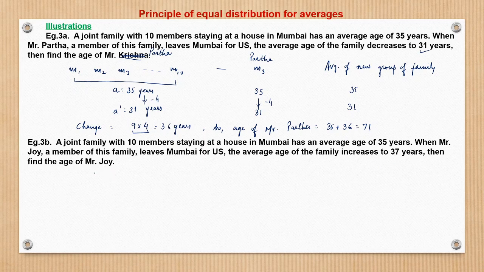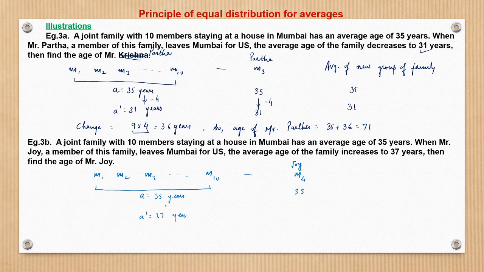So let there be a family with members M1, M2, M3, ... M10, and let's say M4 leaves. M4 is no one but Joy. So after M4 leaves, the average age of the family increases to 37 years. So the initial average is 35 years. Now, if the age of Mr. Joy had been 35 years, there would have been no change.